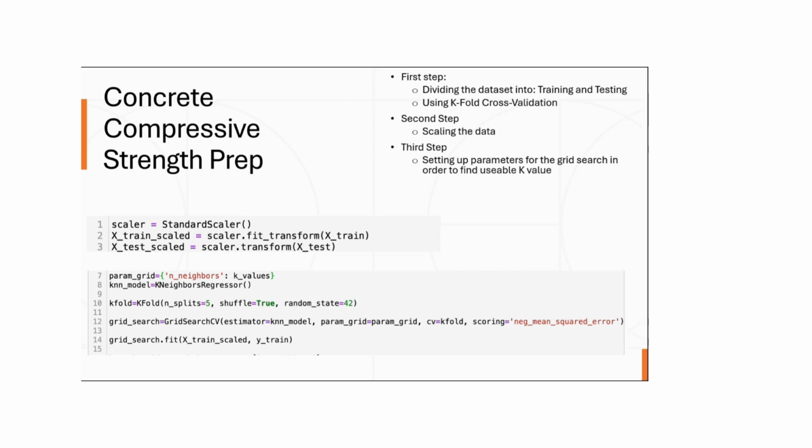The basis of KNN is using nearby or neighboring data points to help predict the value of a new data point. This algorithm is preferred because it does not make any assumptions of the data and uses similarities of different data points. The first step in KNN is to split the data into testing and training sets. The training set is used to train the regression model, and the testing set is used to evaluate it. The k-fold cross-validation method can be used for this.